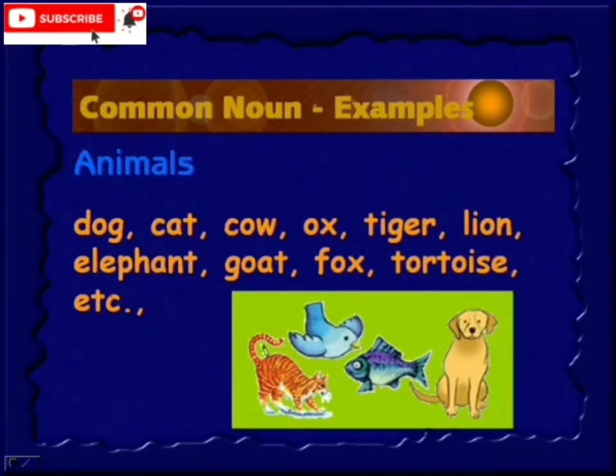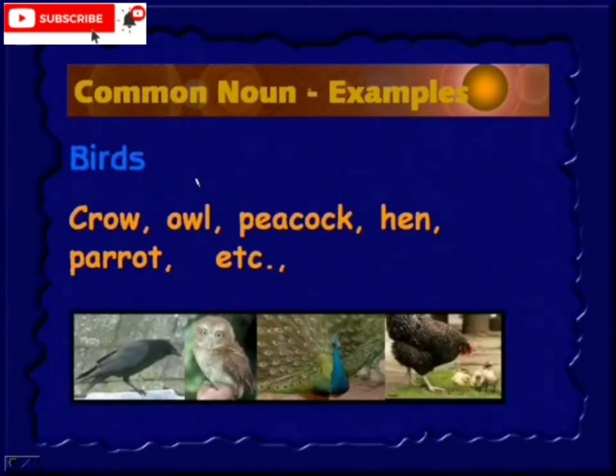Animals. If you take the animals: dog, cat, cow, ox, tiger, lion, elephant, goat, fox, tortoise, etc. All animal names, they all come under the common noun. Birds: crow, owl, peacock, hen, parrot, etc. They all come under common noun again.